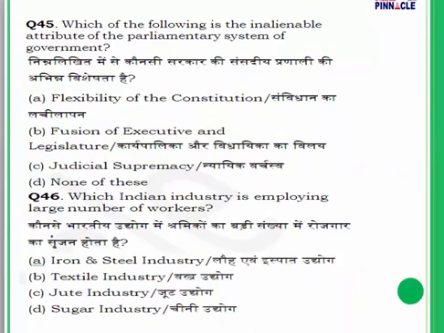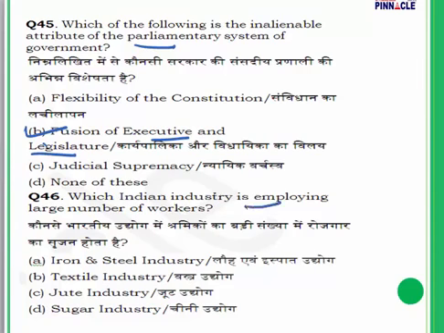Question number 45. Which of the following is the inalienable attribute of the parliamentary system of government? Answer is B, fusion of the executive and the legislature. Very, very important. A parliamentary system is one in which the executive branch derives its democratic legitimacy from, and is held accountable to, the legislature. So in this case, answer is going to be B.